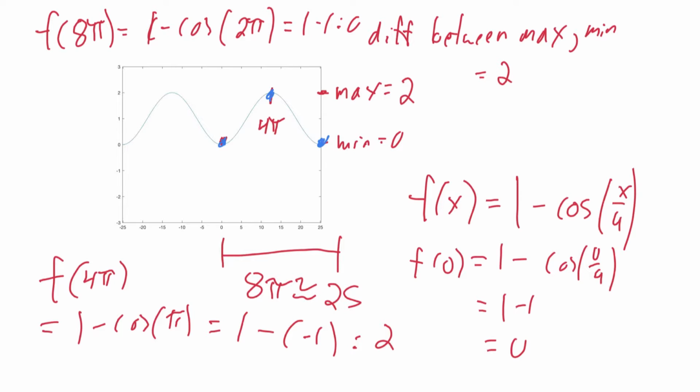So for this problem, I followed the same procedure. I first computed the frequency by looking at how long it takes to complete one period. Then I got the amplitude by looking at the difference between the max and the min. And then I fit a model to it using this offset.